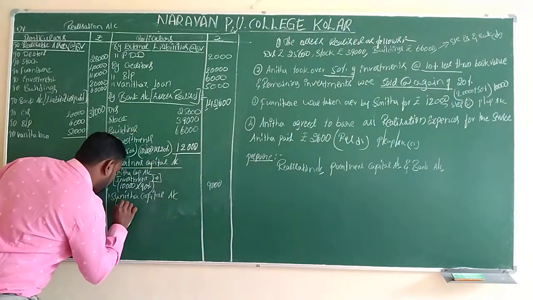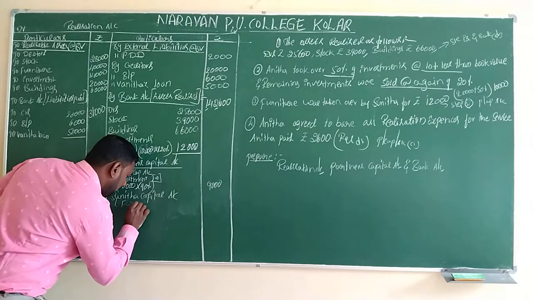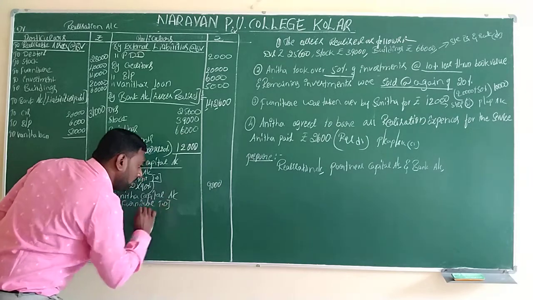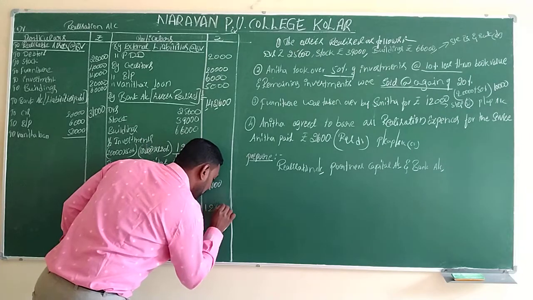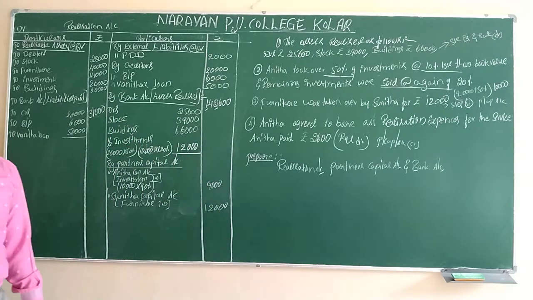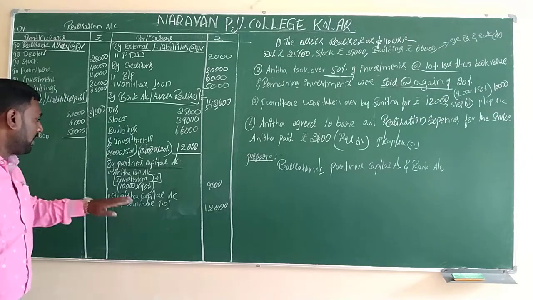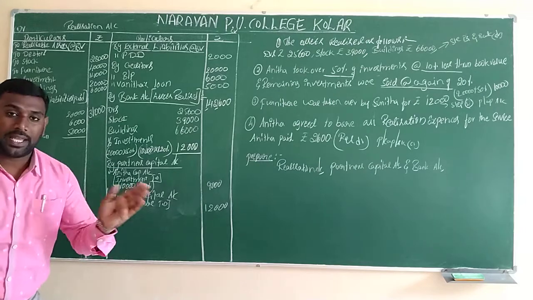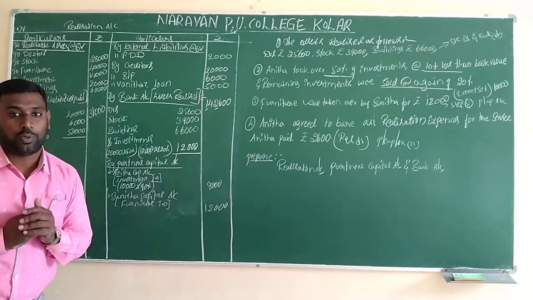In bracket we have to write furniture taken over. The value is 12,000 rupees. So here also, just take it over. This is about step number 5. Are any liabilities taken over? Nobody has taken over. No, so step number 6 we won't get.